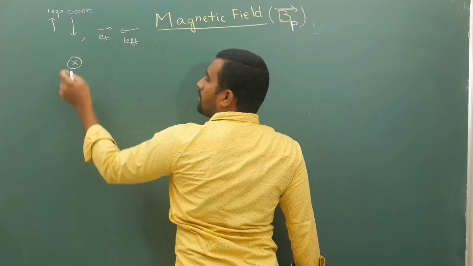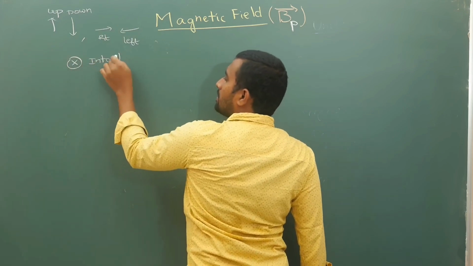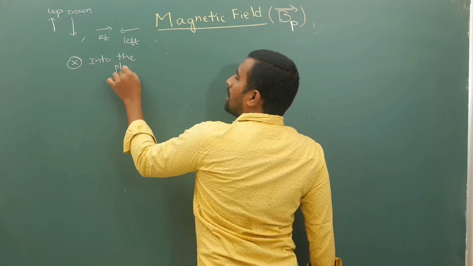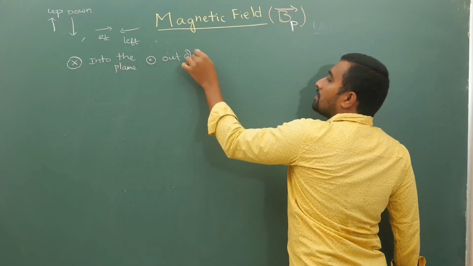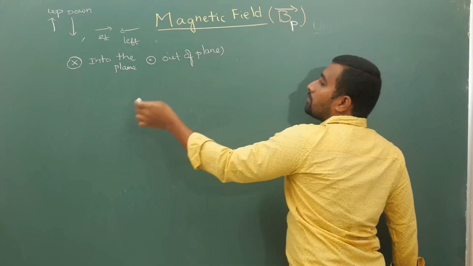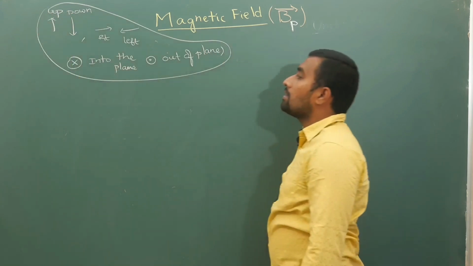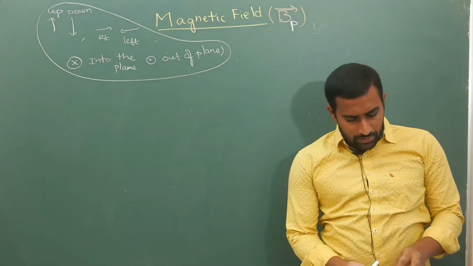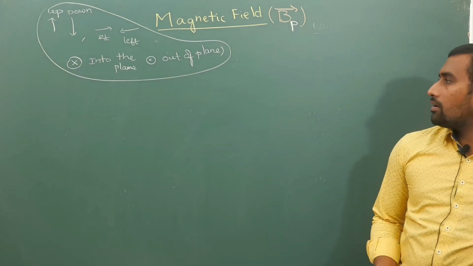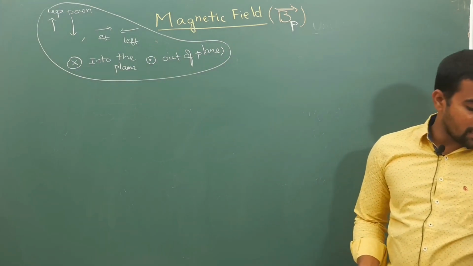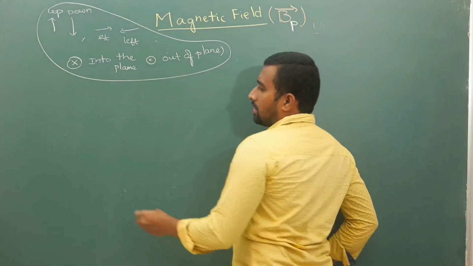This is into the plane, going inside like this, and this part is out of the plane like this. All the directions that I am going to give in this chapter will belong to this set. Now I will give you simple questions and I want you to answer and give me the direction in each case. So I'll start.